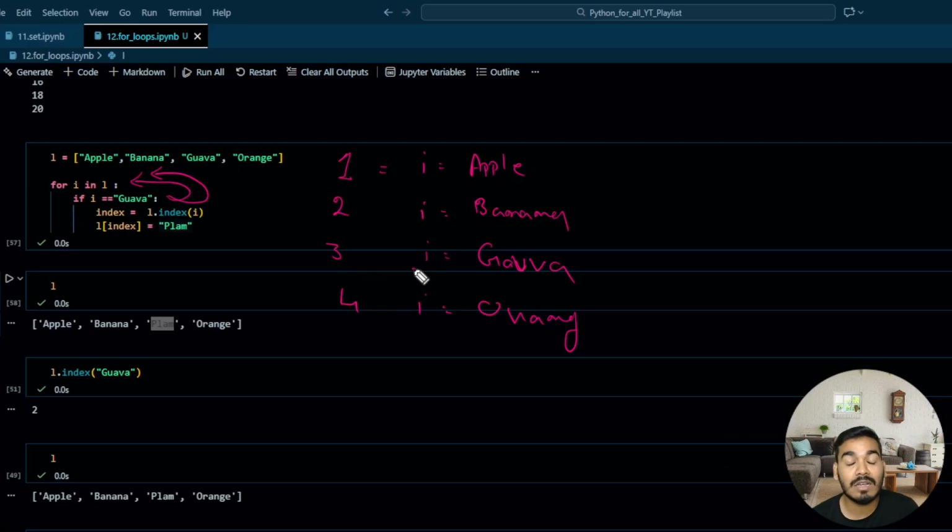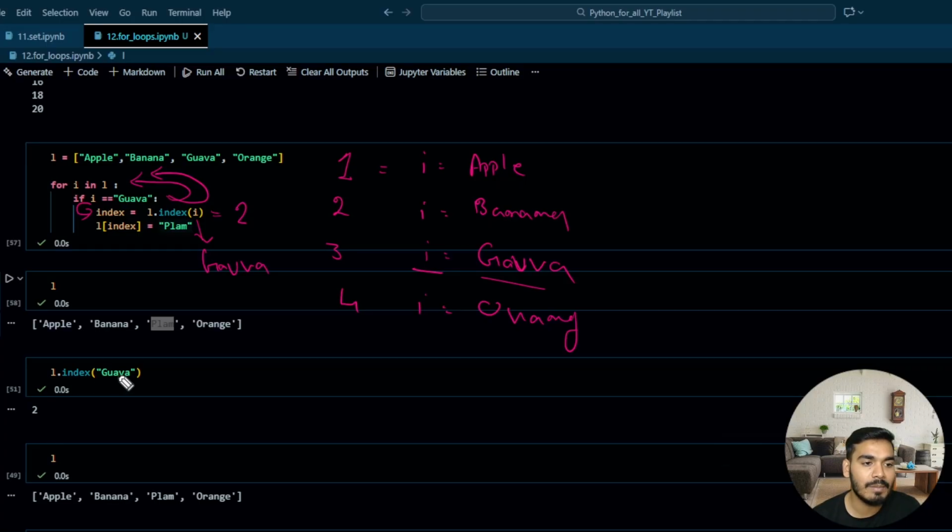So in the next, third iteration, your i will be guava. So again, it will come over here. i is guava, so guava equal to guava, it is true. As soon as it's true, it is going to come over here. And in this, l.index(i) is nothing but your guava. Inside that, l.index(i) is going to return you 2, index 2, right? As we have done, see over here.